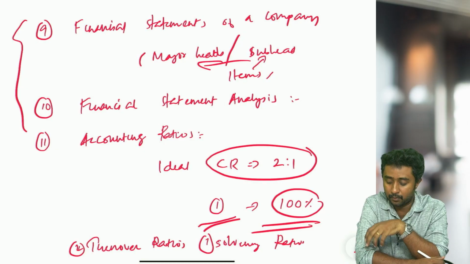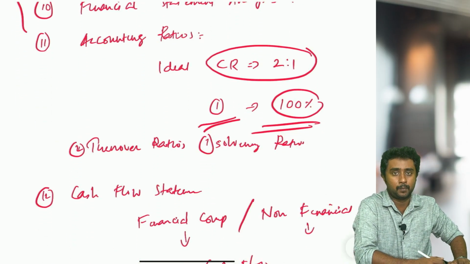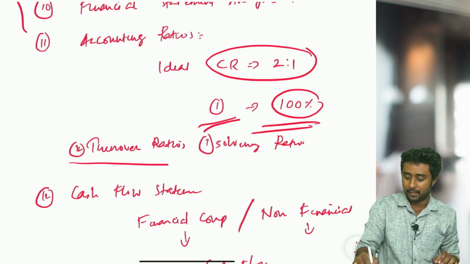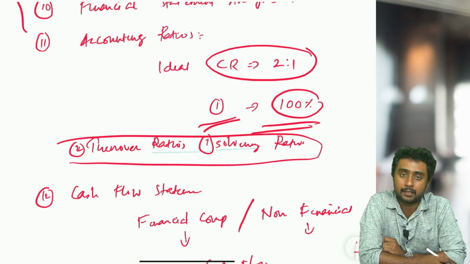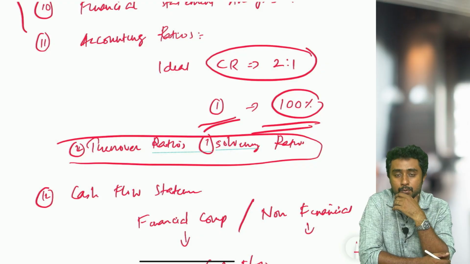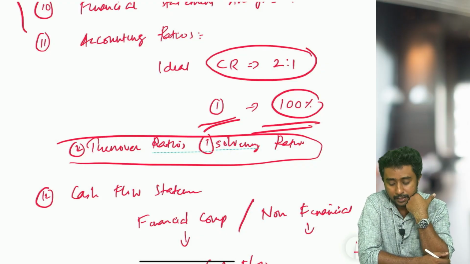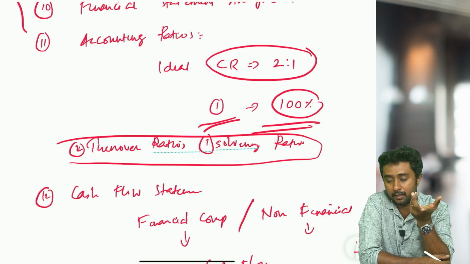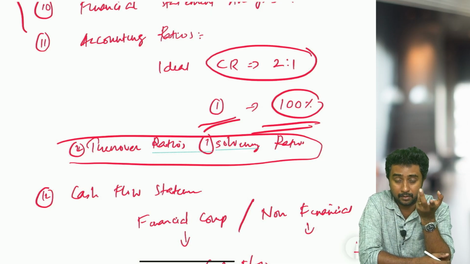Then accounting ratios. Particularly we cannot point at any ratio, but the twisted ones are turnover and solvency ratios, where they can ask confusing questions. So focus more on these ratios so that you will secure maximum marks, even 100 is possible. It's not that only these ratios will come, any ratio can come.